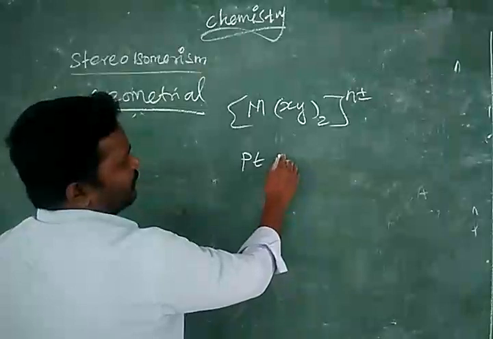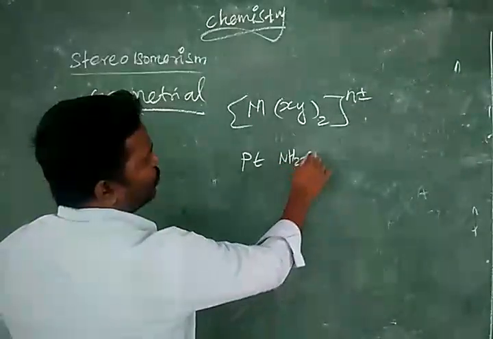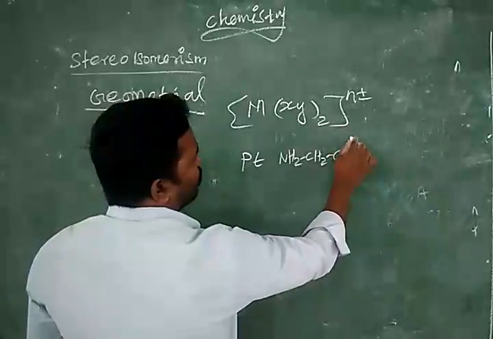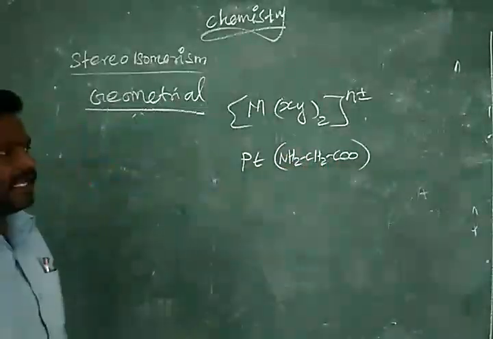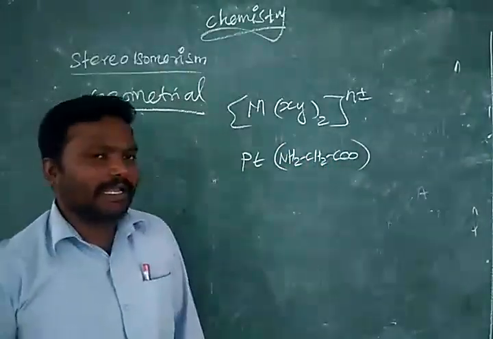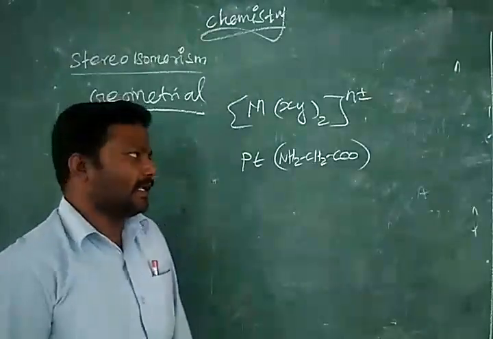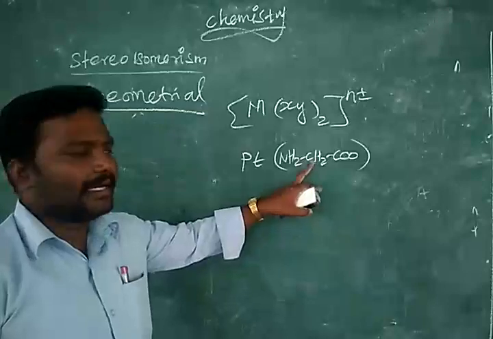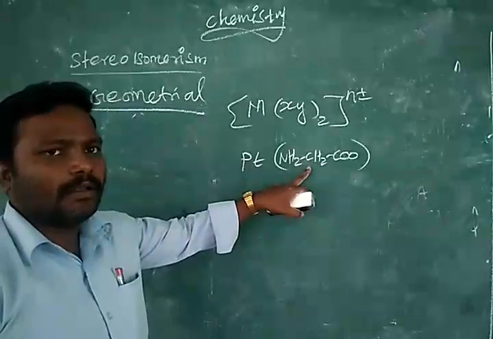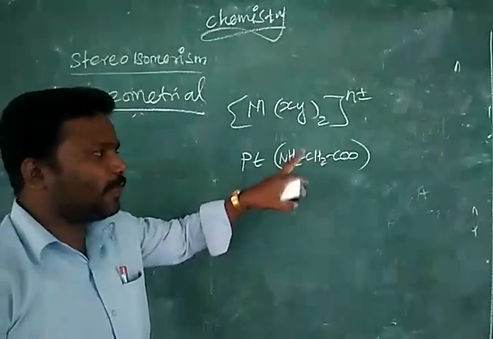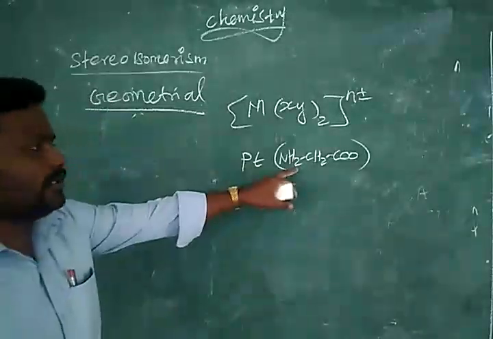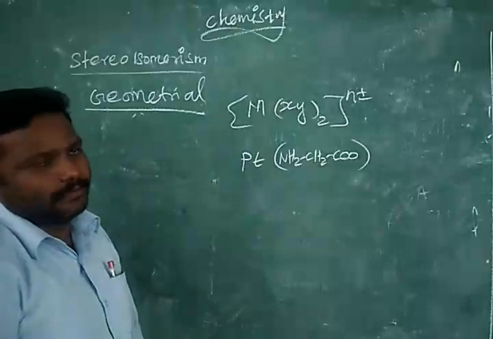So X I can take NH2, CH2, COO group. So like we have taken glycine amino acid. We know that an amine group and acid group present means that compound is an amino acid. So this is nothing but glycine.